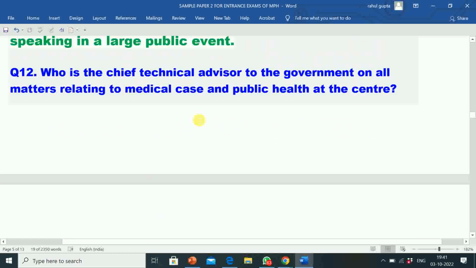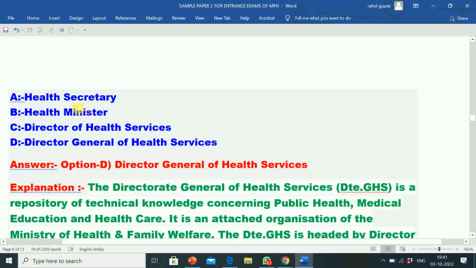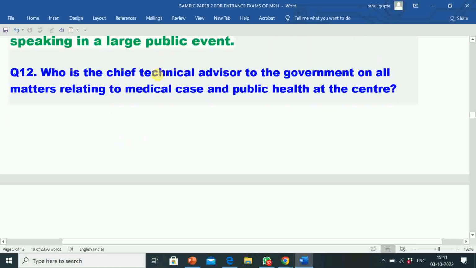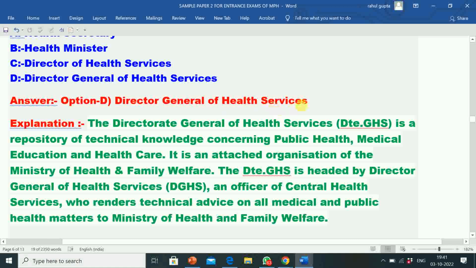Question number 12 is who is the chief technical advisor to the government on all matters relating to medical care and public health at the center? Option A Health Secretary, option B Health Minister, option C Director of Health Services, option D Director General of Health Services. Correct answer is option D Director General of Health Services.